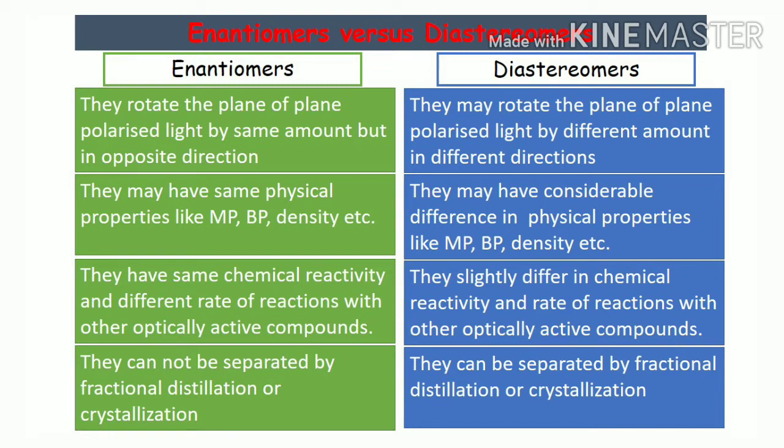However, diastereomers slightly differ in chemical reactivity and rate of reactions with other optically active compounds. Enantiomers cannot be separated by fractional distillation or crystallization. On the other hand, diastereomers can be separated by fractional distillation or crystallization.